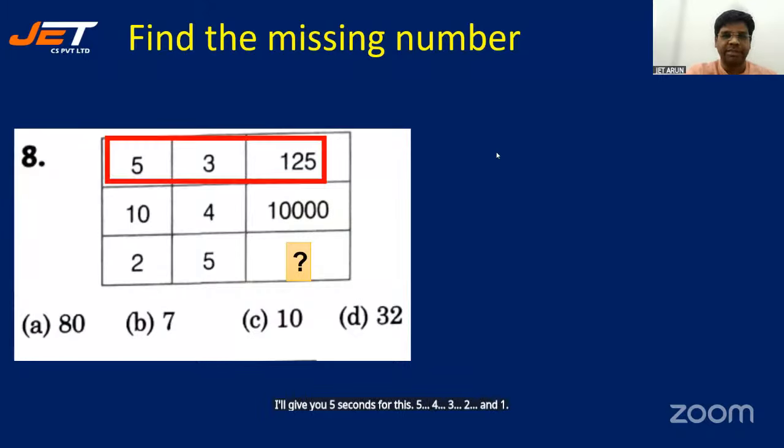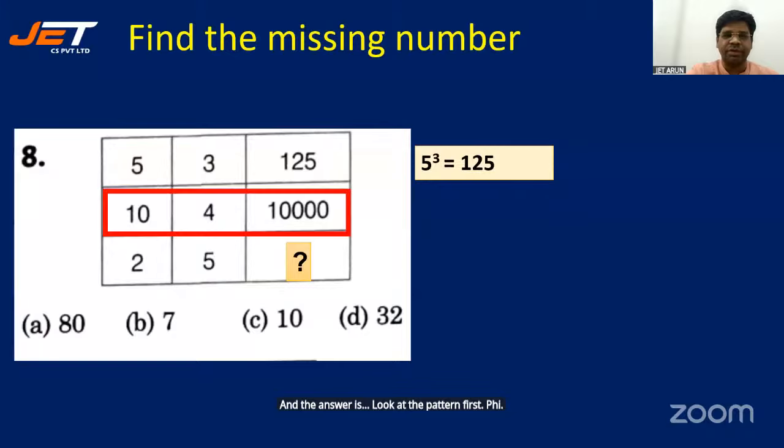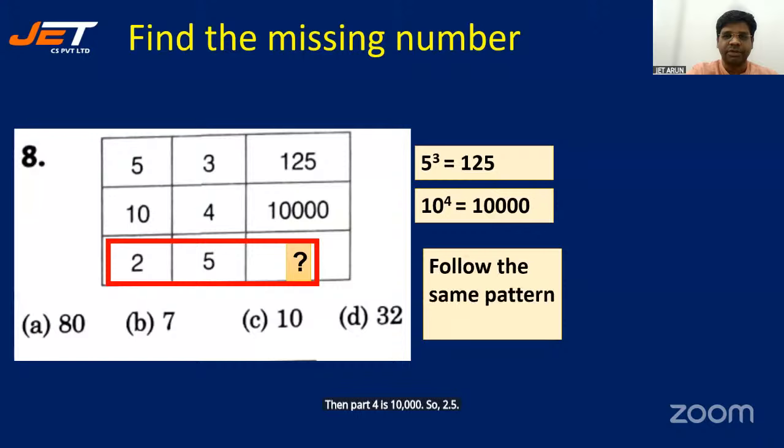And the answer is, look at the pattern first. 5 cube, 125. 10 power 4 is 10,000. So 2 power 5. Following the same pattern, what do we get? 2 power 5 is 32. So the answer is 32. And let me just see how many of you have given the right answer.